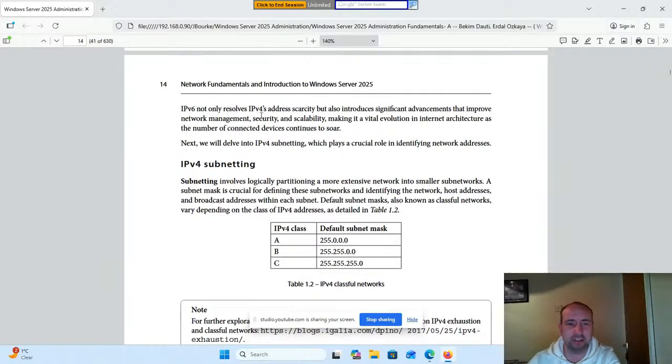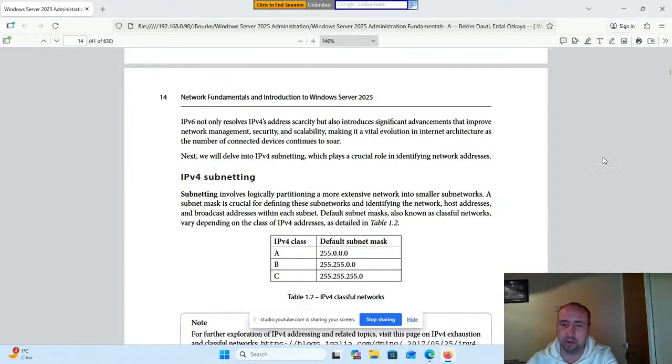IPv6 not only resolves IPv4's address scarcity, but also introduces significant advancements that improve network management, security, and scalability, making it a vital evolution in internet architecture as the number of connected devices continues to soar. So next we'll delve into IPv4 subnetting, which plays a crucial role in identifying network addresses.